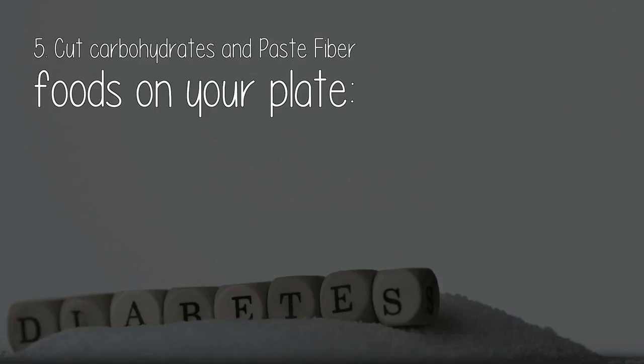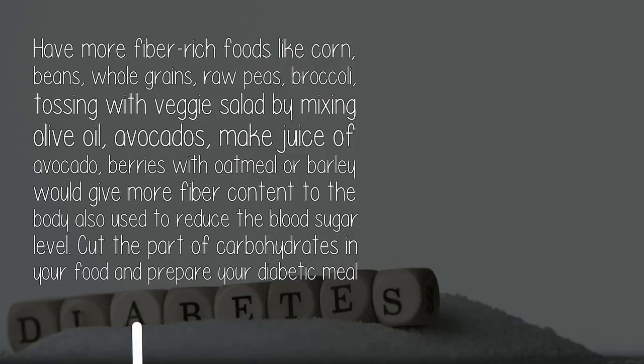5. Cut carbohydrates and pile fiber foods on your plate. Have more fiber-rich foods like corn, beans, whole grains, raw peas, broccoli. Toss a veggie salad by mixing olive oil. Avocados. Make juice of avocado. Berries with oatmeal or barley would give more fiber content to the body, and also reduce the blood sugar level. Cut the part of carbohydrates in your food and prepare your diabetic meal plan.